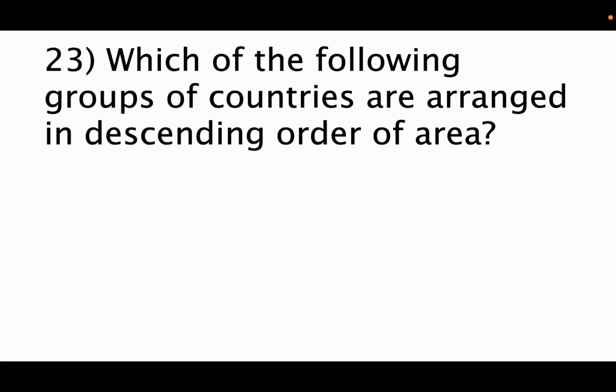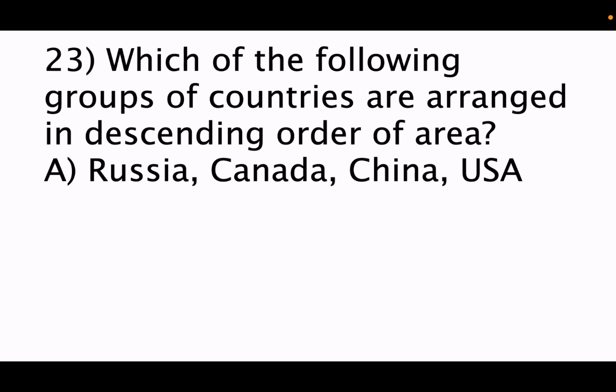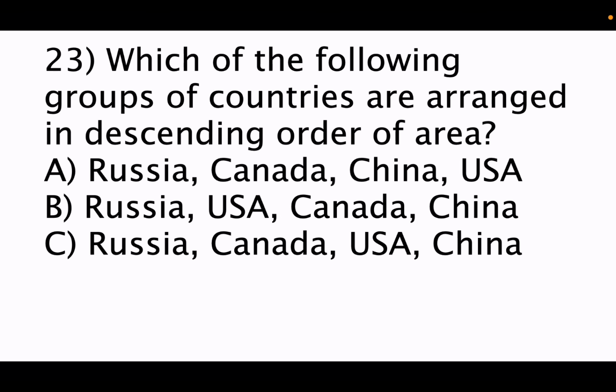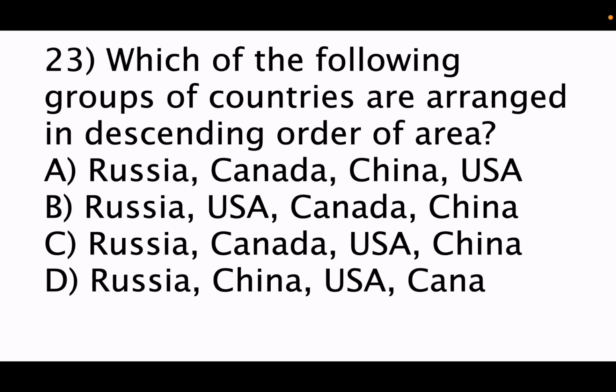So 23rd question. Which of the following groups of countries are arranged in descending order of area? Option A Russia, Canada, China, USA; B Russia, USA, Canada, China; C Russia, Canada, USA, China; and D Russia, China, USA, Canada. So the correct answer is option A, Russia, Canada, China and USA, because I'll tell you the ranking area wise.